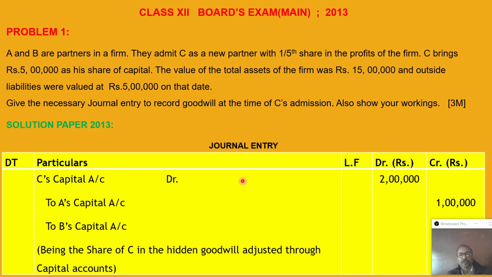So C's capital account is debited with his share of goodwill money, 2 lakh, to old partners A and B, both of them are sacrificing. Their profit sharing ratio is not mentioned, so it is assumed to be equal as per partnership law. When no profit sharing ratio is given, you have to consider it equal. So therefore you distribute it as 1 lakh, 1 lakh. So this is the solution of problem 1.